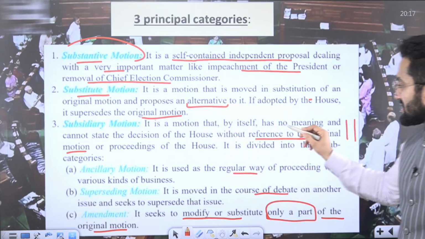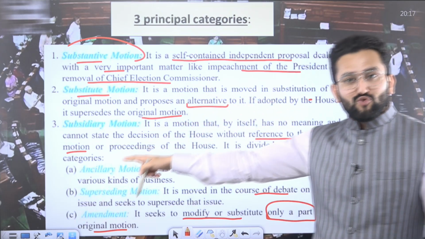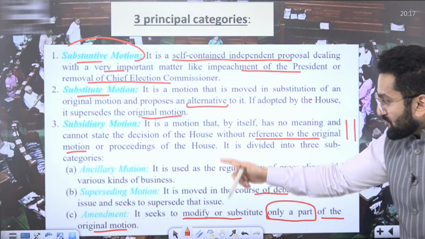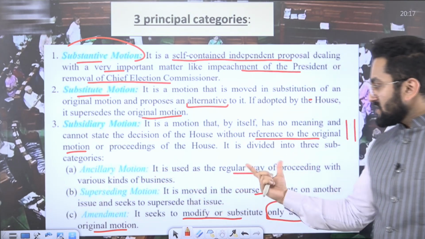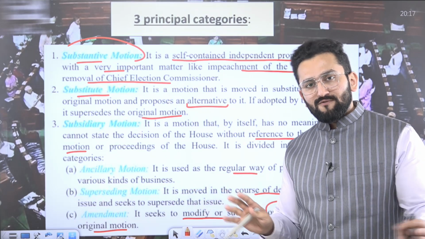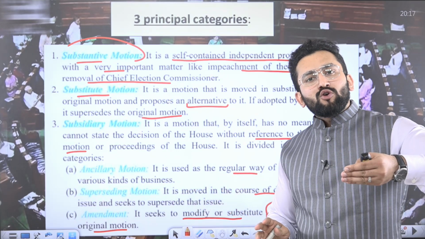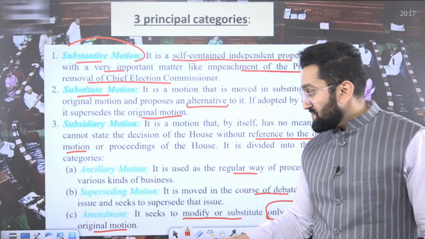So it is a motion that has in itself no meaning and cannot state a decision of the house without reference to the original motion. Proceedings-wise, it is divided into three subsections. For example, ancillary motion is used for the regular way of proceeding with various kinds of business. A matter of original motion is there and you find that this is a subsidiary, so this can be an ancillary.